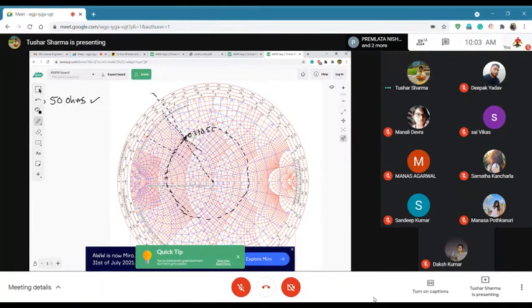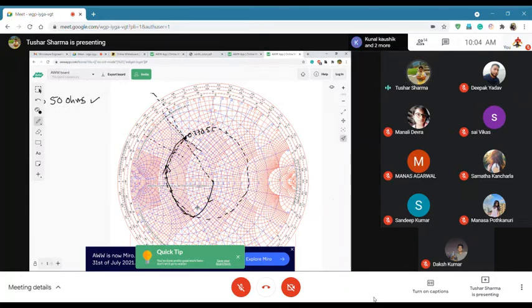Okay, so first step will be, if I'm doing open stub, I will move on constant admittance circle, G circle, in an anti-clockwise direction. So this will give me the first point of intersection, and then I will move on the constant VSWR circle. I expect you guys to use a compass and do it properly, otherwise I won't mark it. I am doing it here because I can't use a compass. So you see, this is your open stub.